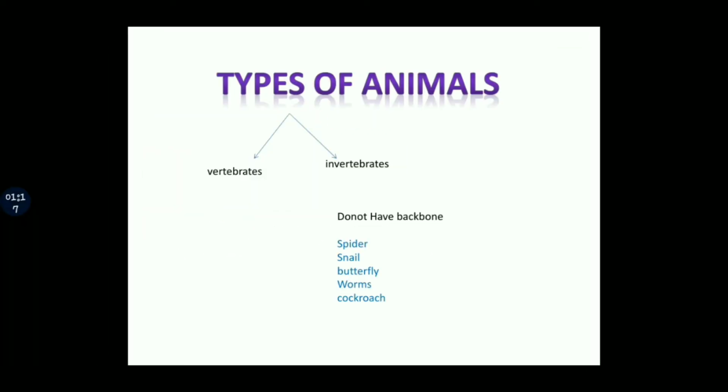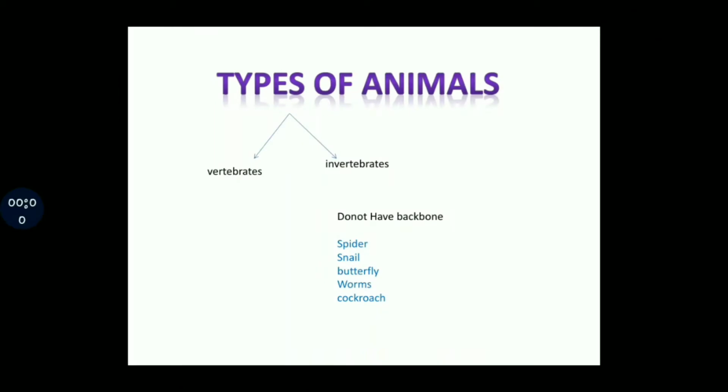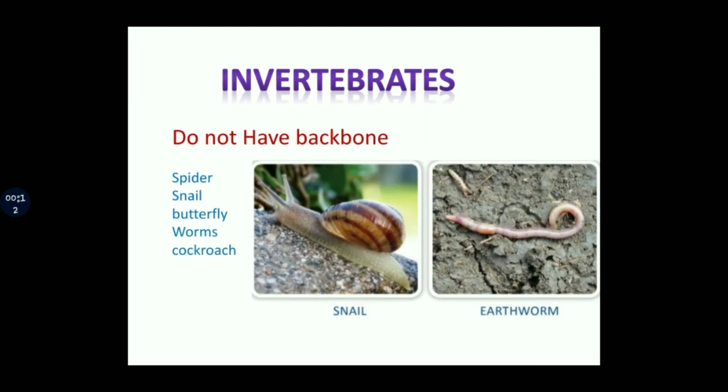Types of animals. Animals can be divided into two groups, invertebrates and vertebrates. Invertebrates are the animals that do not have a backbone. You can see this in this picture. The picture is of a snail and an earthworm.